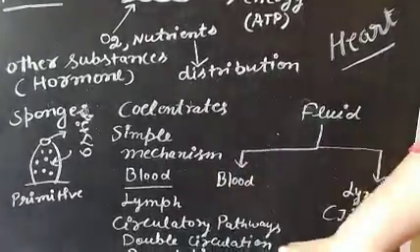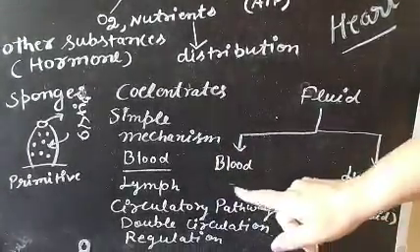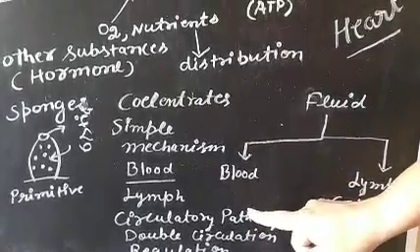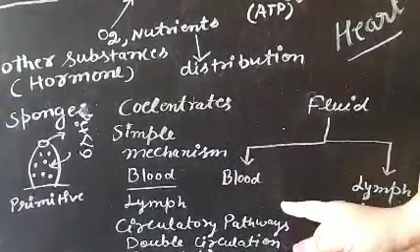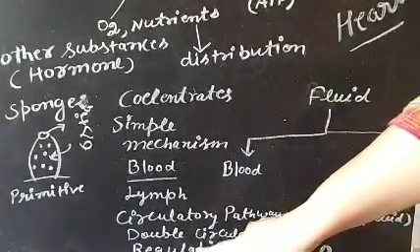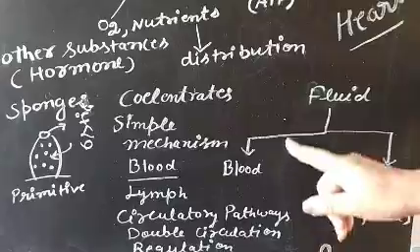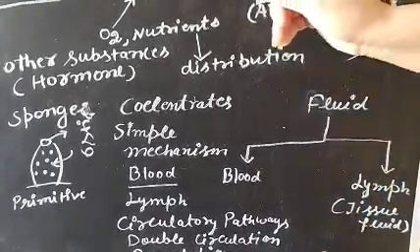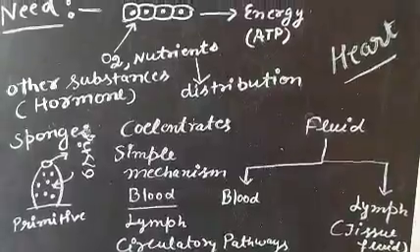So in this chapter we will discuss the blood, the composition of blood, then the lymph, then the circulatory pathways, open and closed circulatory systems, what is the meaning of open circulatory system and closed circulatory system, then double circulation, regulation, and after that the disorders related to this circulatory system. So that we will discuss in this chapter, body fluid and circulation.